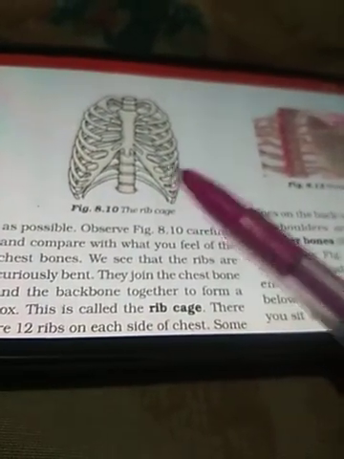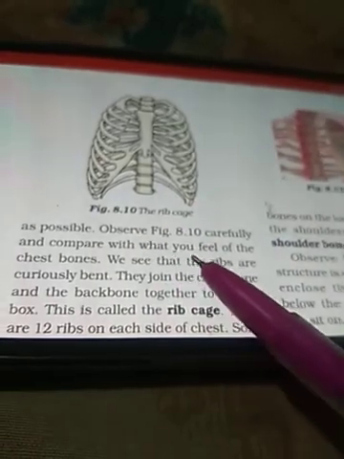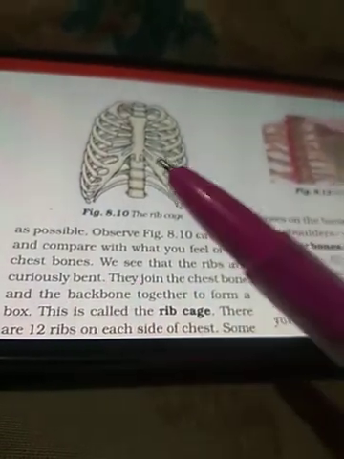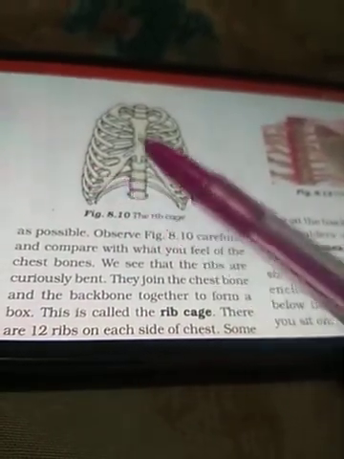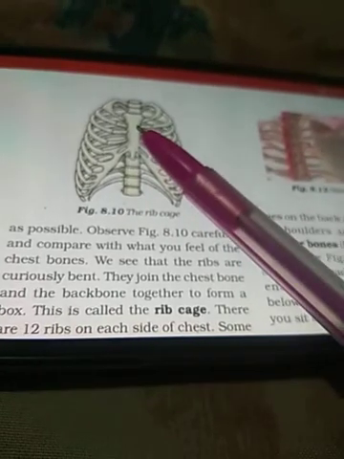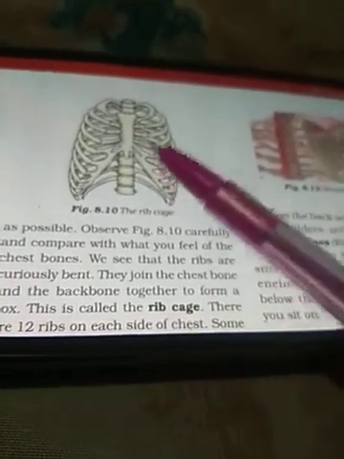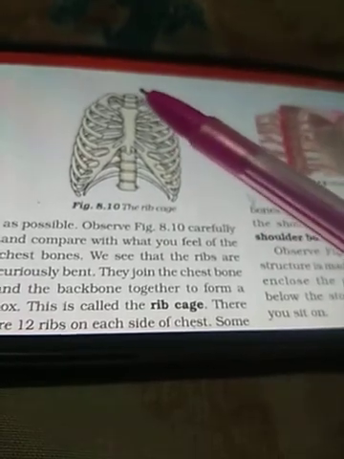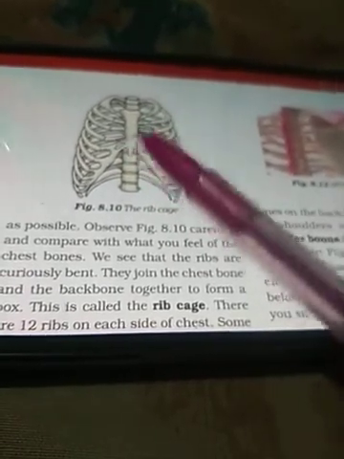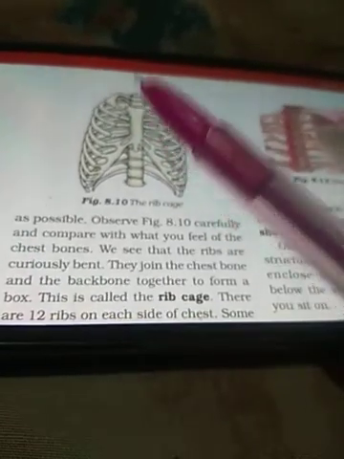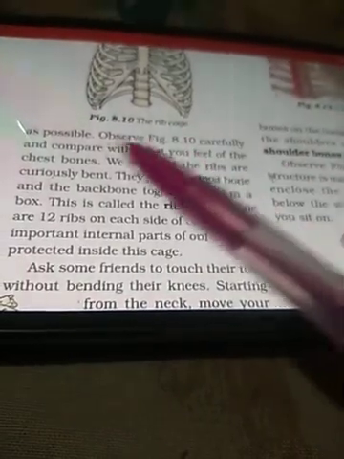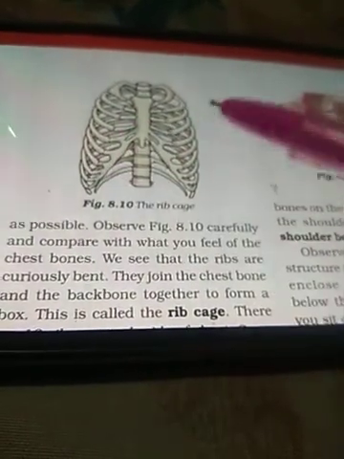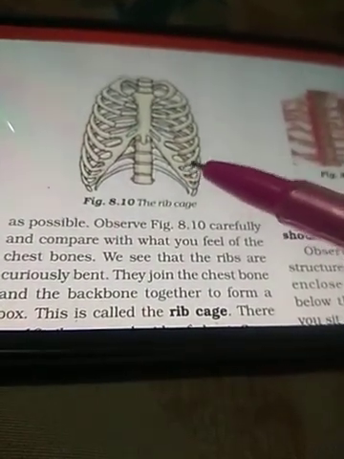Observe figure 8.10 carefully and compare what you feel at the chest bones. We see that ribs are curiously bent. They are bent to form a cavity inside, and they join the chest bone towards the backbone to make a hollow, cage-like structure inside. So this is known as the rib cage. There are 12 ribs on each side of the chest. As you can see, the number of ribs on each side of the chest is 12.